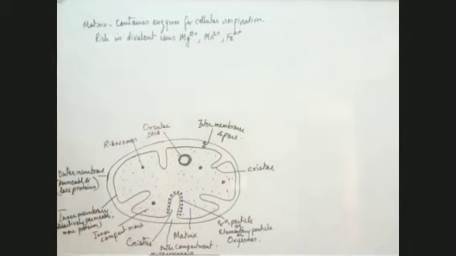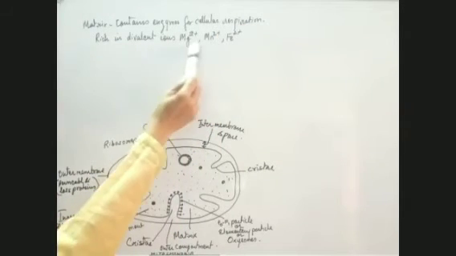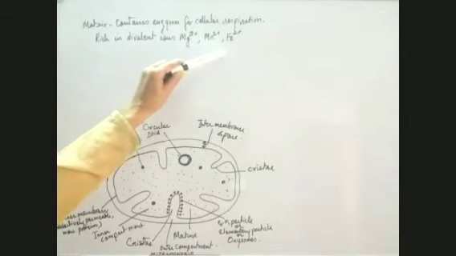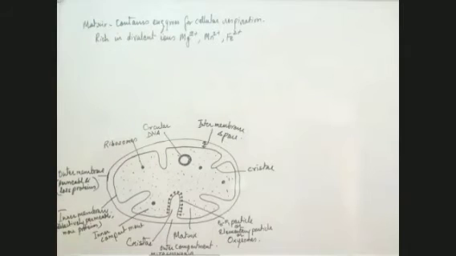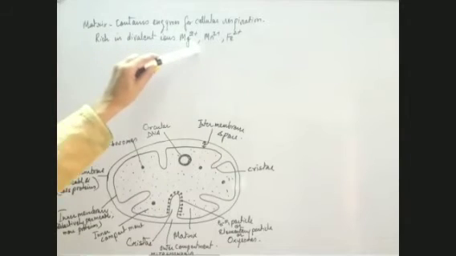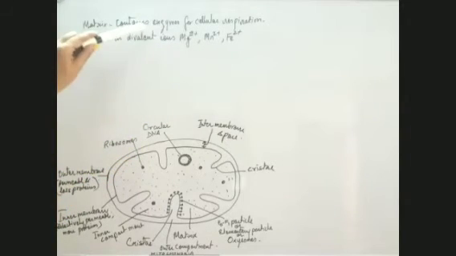Why are these divalent ions required in the matrix, although the enzymes are already present? Only in the presence of these divalent ions do these enzymes get activated. These divalent ions support the enzymes so that they can carry out the process of cellular respiration. That is why they are present here.